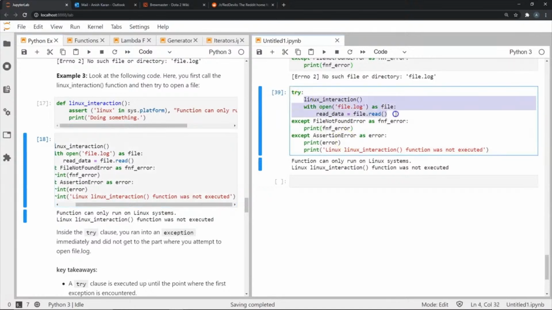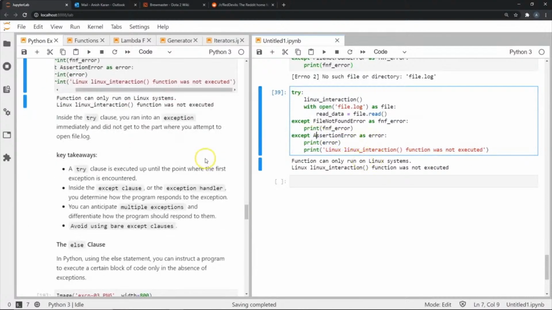The moment we find the first error in our try block, we immediately leave and do not execute any of the further statements, and we jump into the exceptions and handle it using the except blocks. So the moment an error was found in this function, we did not execute this part of the statement, and we directly jumped into the respective exception, the assertion error exception. So this is a key takeaway.